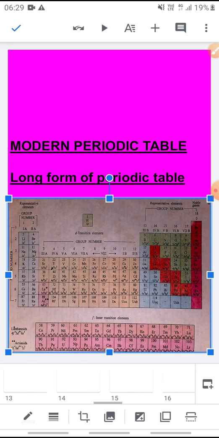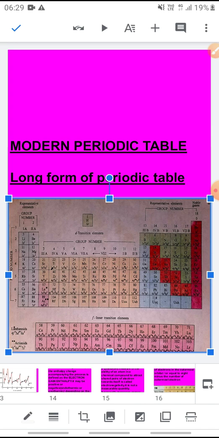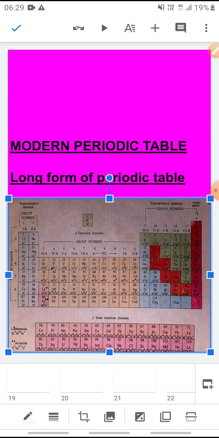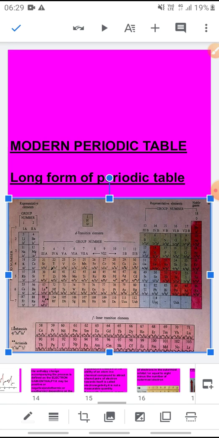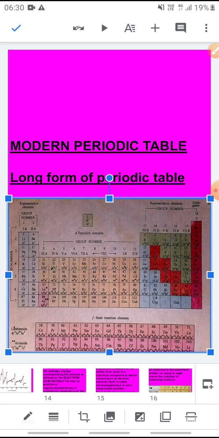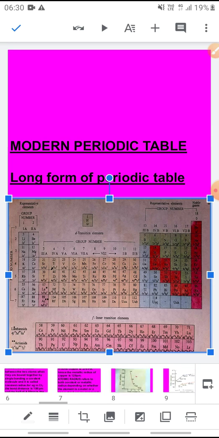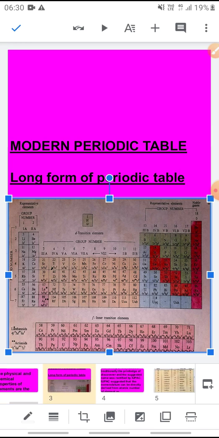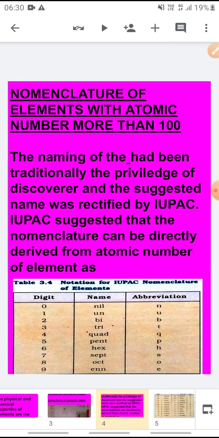They exist for a small period of time, and their half-life period is very less, but a lot of money is expended on their discovery.